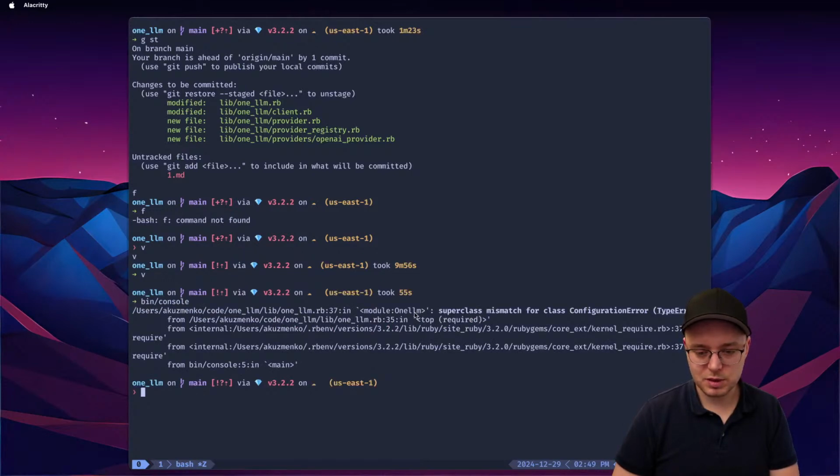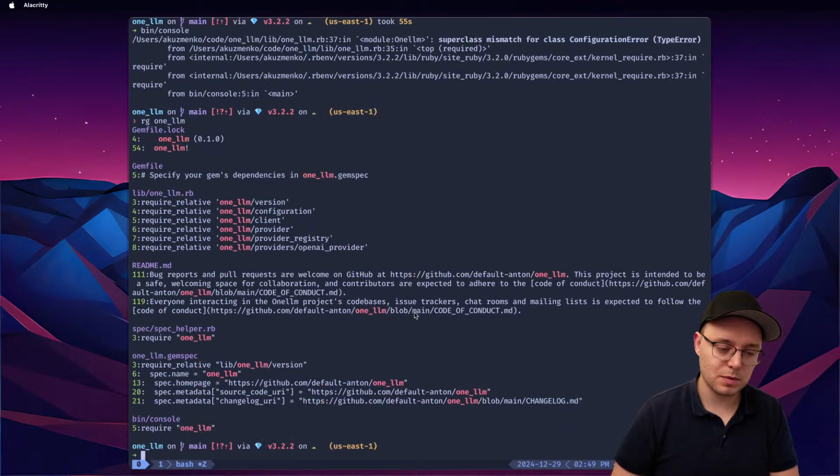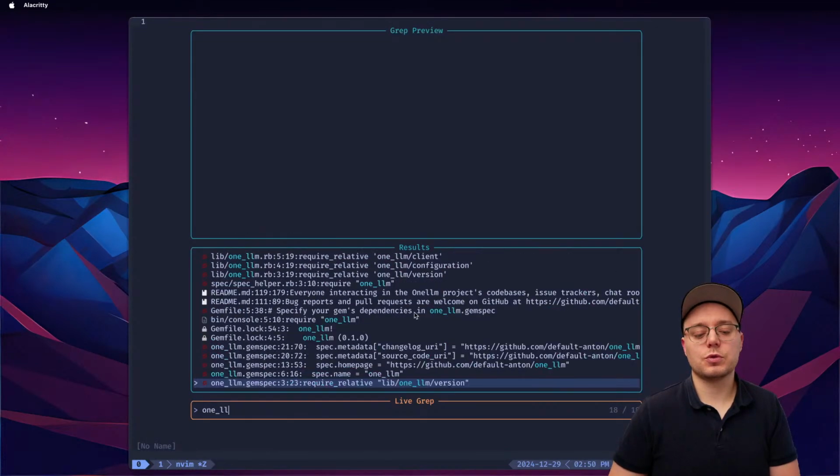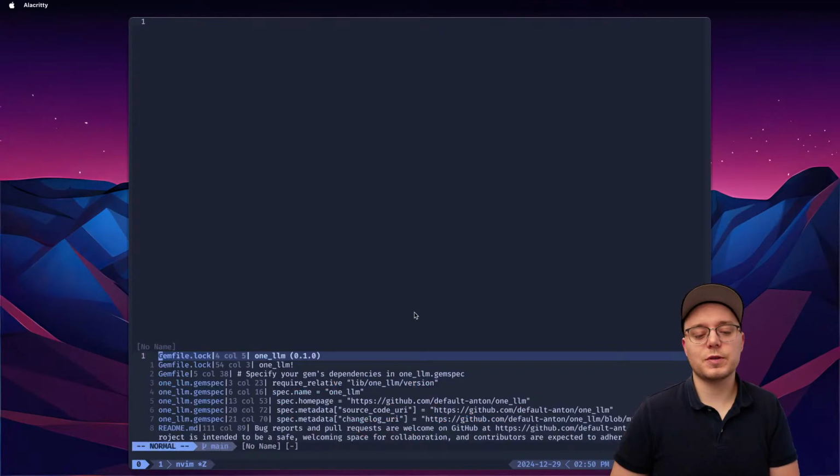Mismatch for class, superclass, OneLLM. Why did I mismatch? Should I call it OneLLM like one word? Yeah, I think this is what we're getting. Oof. Let's try to fix that.